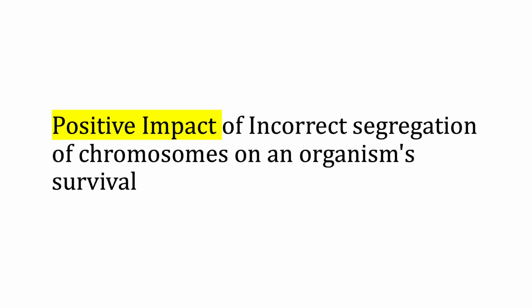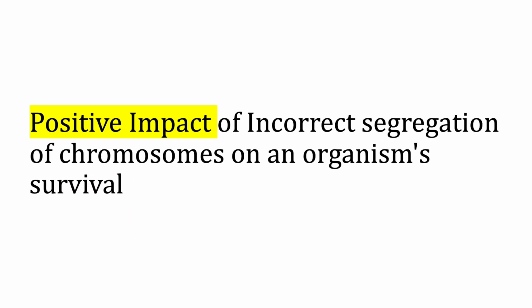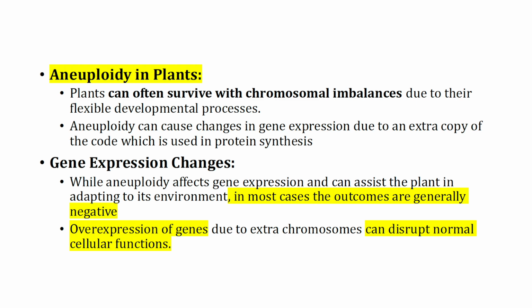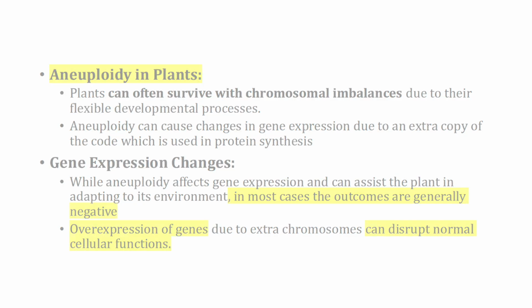In some contexts, incorrect segregation of chromosomes during mitosis can be slightly positive. As stated before, aneuploidy can cause overexpression of certain competitive traits, which can facilitate adaptation. Because plants can often survive with chromosomal imbalances due to their flexible developmental processes, aneuploidy in this context can positively impact their survival. However, the overexpression of genes due to extra chromosomes can disrupt normal cellular functions, limiting the positive impact of aneuploidy on a plant's survival.